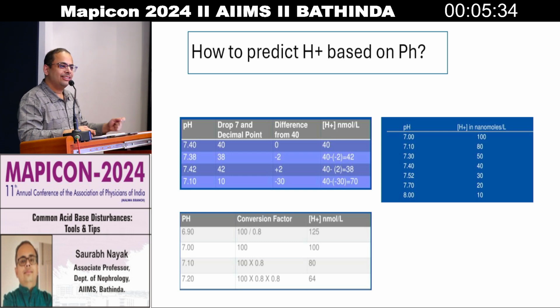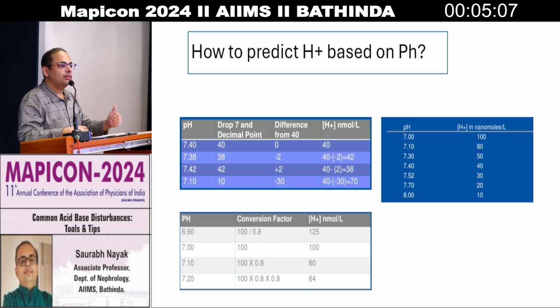So can you predict H plus concentration based on ABG? Yes. If you see the pH, you have to take the two decimal points of the pH. So if it is 7.40, the H plus amount would be 40 nanomoles per liter. If you reduce it to 7.38, that pH is reduced, which means acidosis has happened. That means H plus has accumulated, so you have to add 2 to the H plus. So it will become 42.